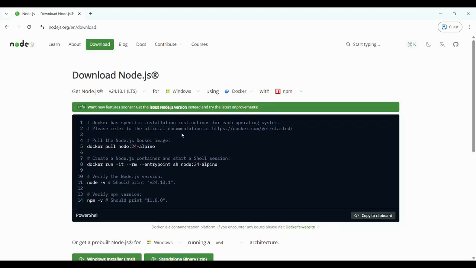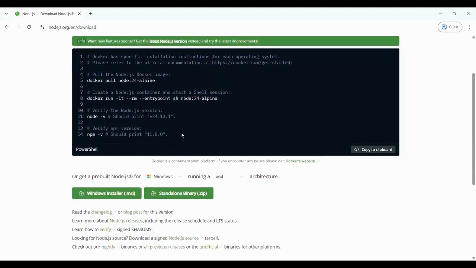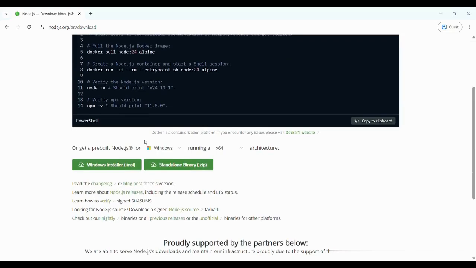After opening the link, if you scroll down, you can see the version and file which you want to download. Currently I am using Windows OS, so I have selected the default Windows option. If you are using any other system like MacBook, you can select Mac OS or any other OS if you are using the